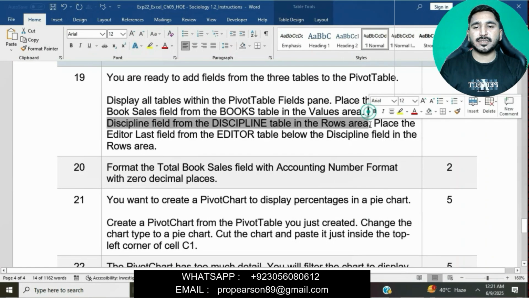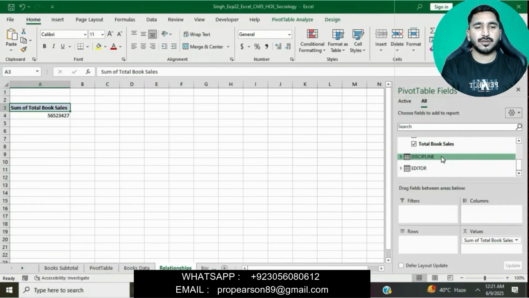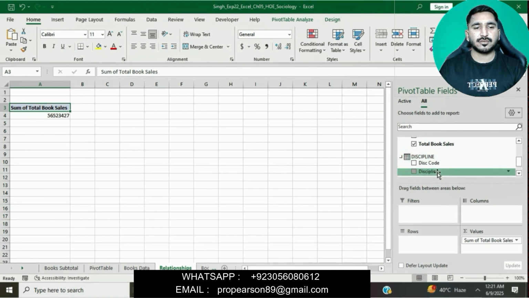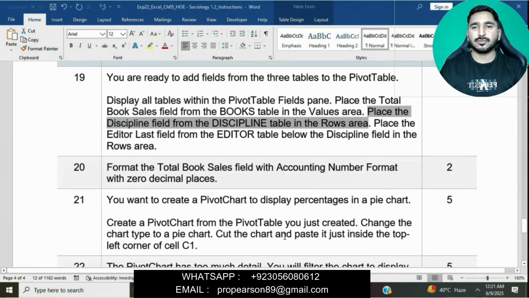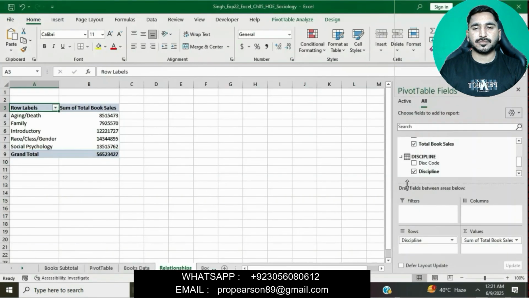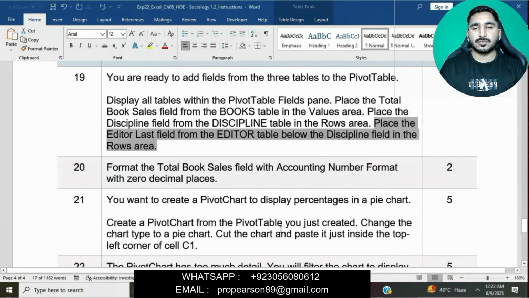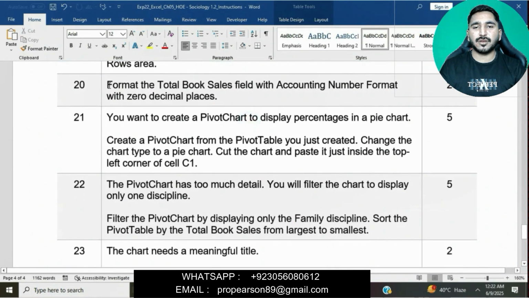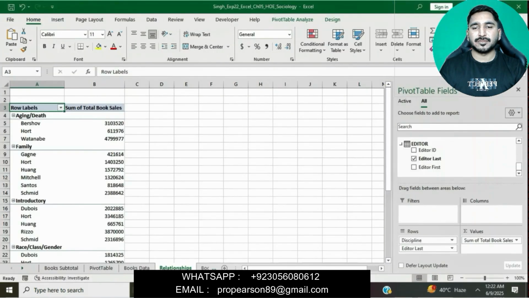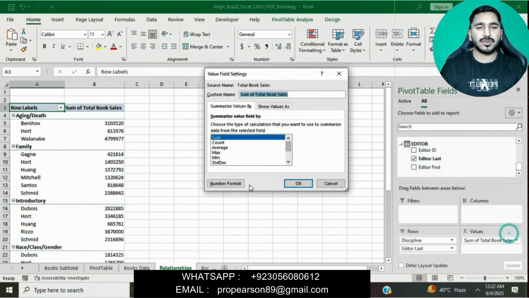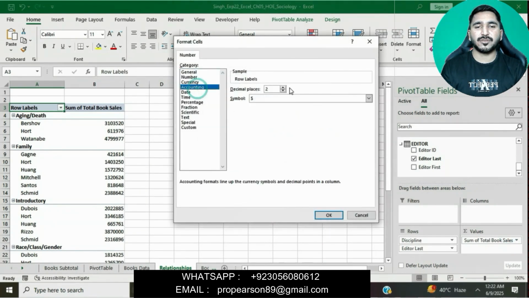Then place the Discipline field from the Discipline table in the Rows area. Place the Editor Last field from the Editor table below the Discipline field in the Rows area. Okay, now moving on to question number 20. Format the Total Book Sales field with the Accounting number format with 0 decimal places. Okay, number format, Accounting number format with 0 decimal places.